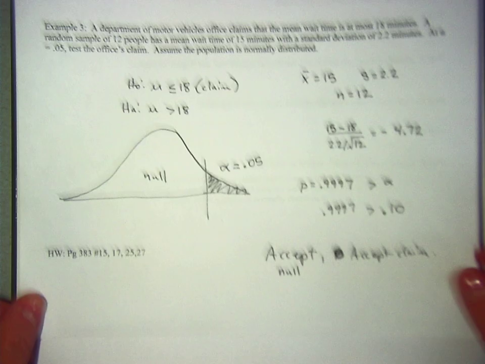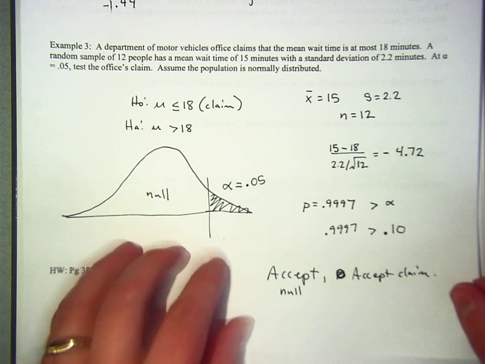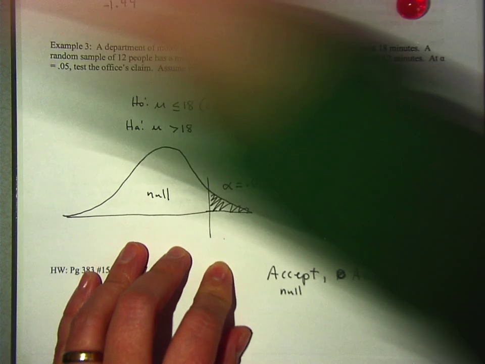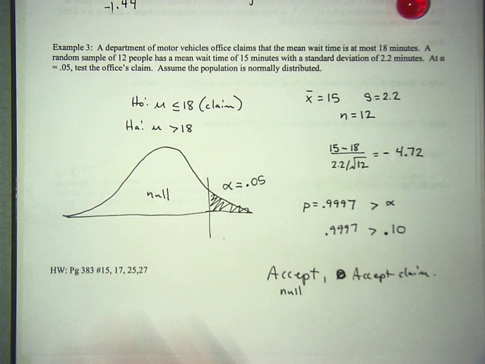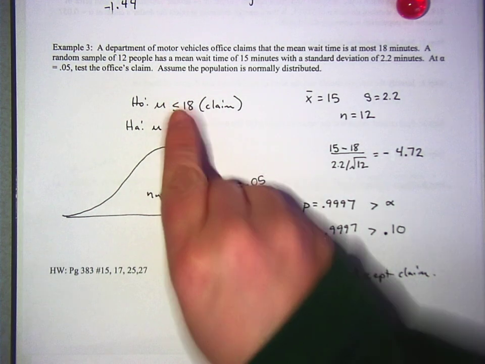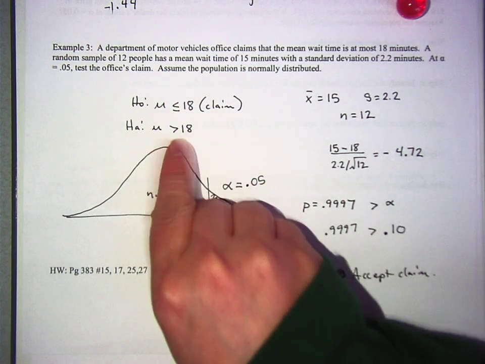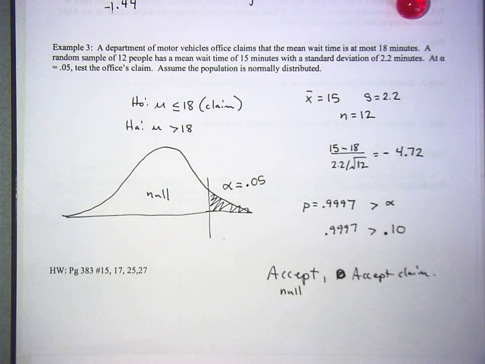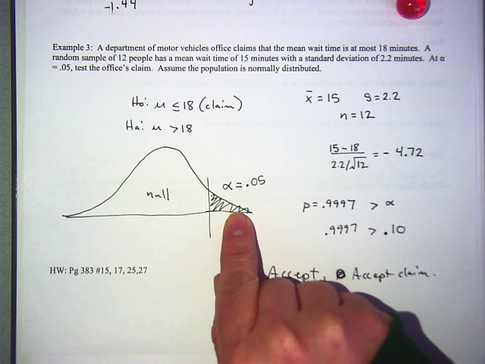Okay, I am gonna talk about example 3, so let's take a look. Do you need some more time? Were you guys done with example 3? All right, so did you guys have the same thing I did? Mu is less than or equal to 18. Mu is greater than 18. It's a right tail test. Everybody got that down?